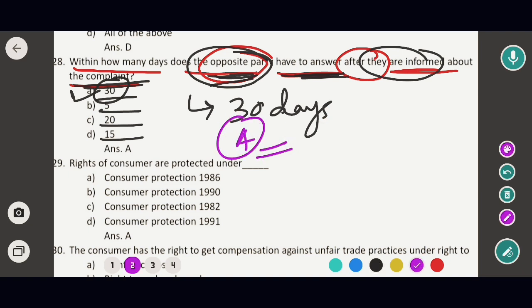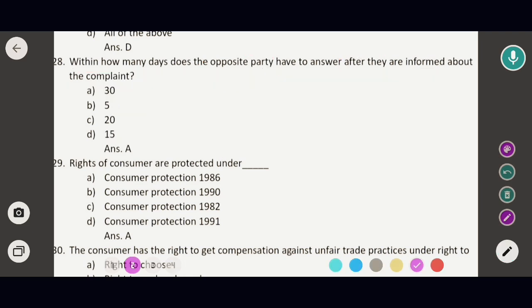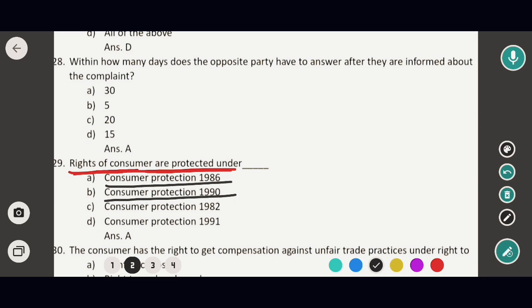Okay, so now moving to the next question. Rights of consumers are protected under which act? Options are Consumer Protection Act 1986, Consumer Protection Act 1980, Consumer Protection Act 1982, and Consumer Protection Act 1991.